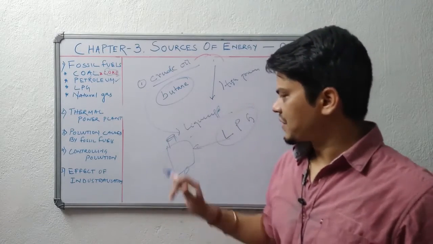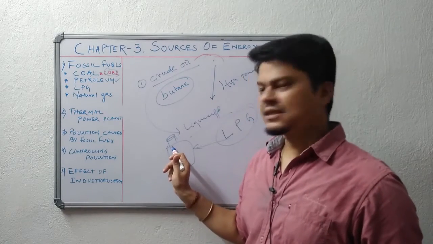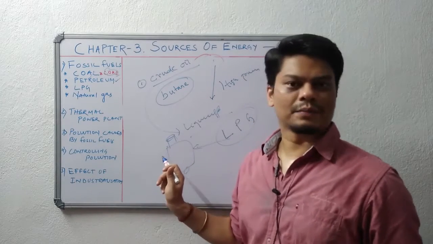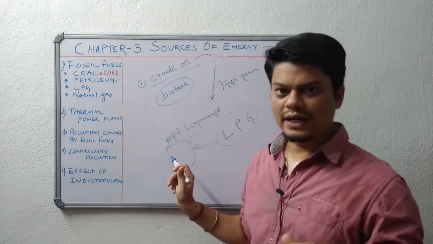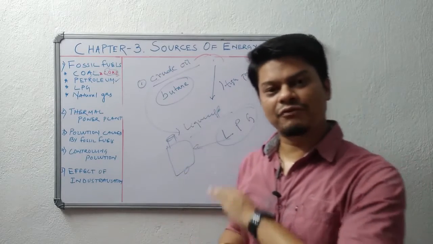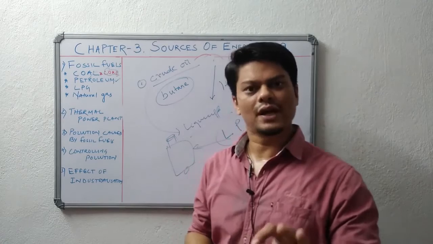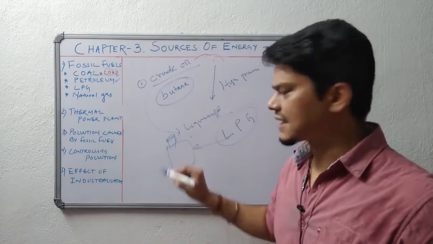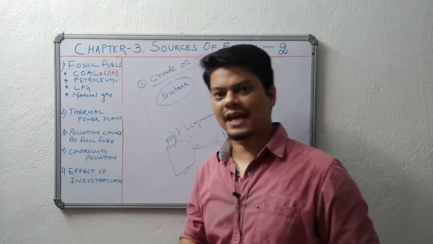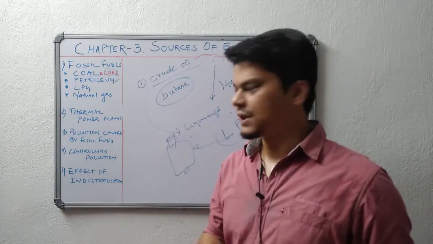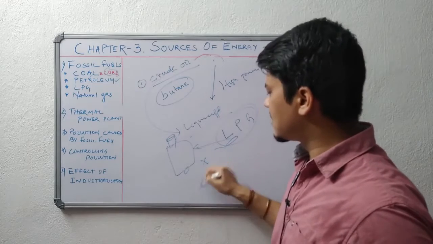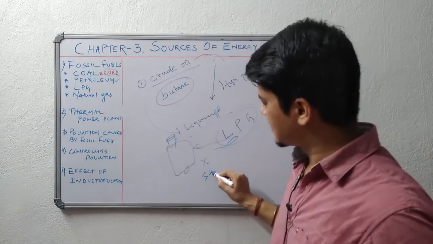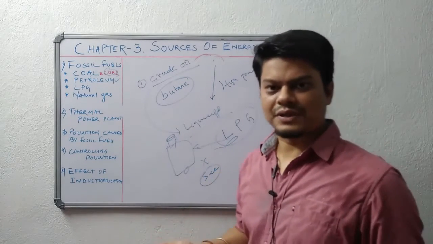This LPG is very good for our cooking because it doesn't give any smoke and it burns well. It satisfies all the characteristics of a good fuel. Now, although it's a gas, if there is some leakage, how will we know? Because LPG doesn't have any smell and we cannot see it, it's not visible, it's a gas.